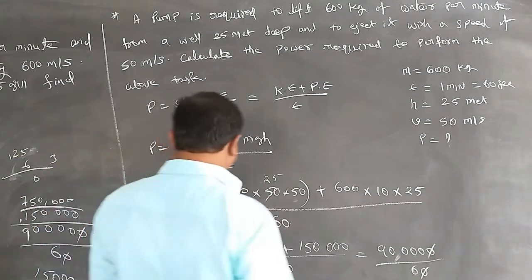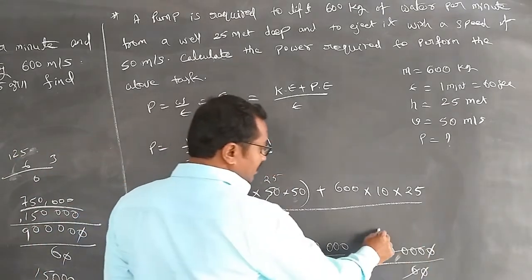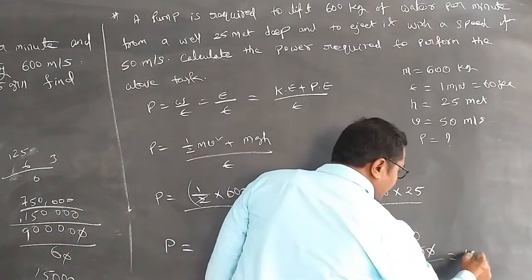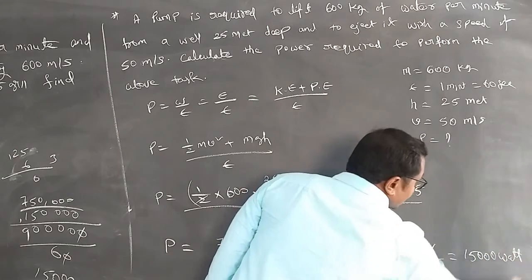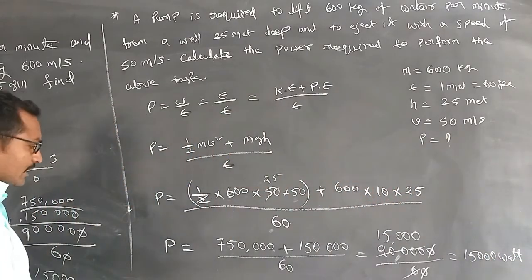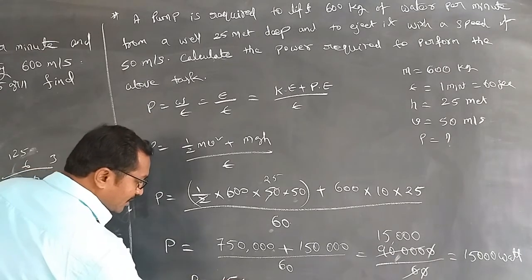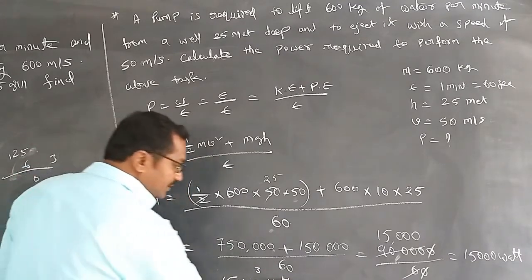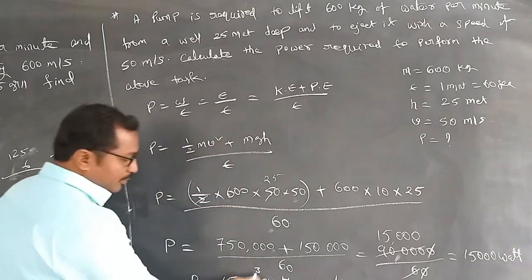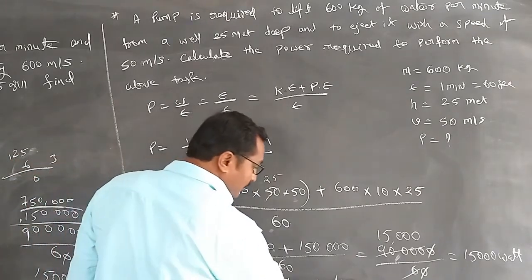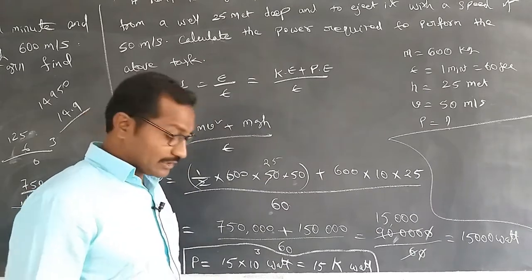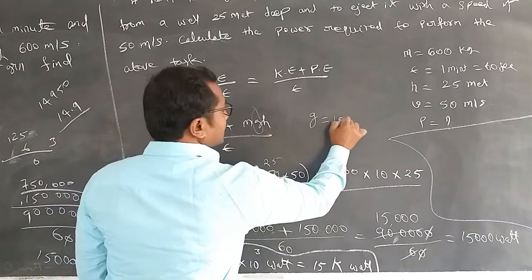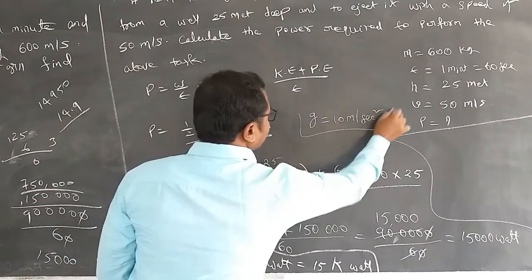Okay, right. And the next case is 6 ones are 6, 6 fifteens are 1, 2 and 3. So the value is 15,000 watt. In other words, I am going to write this as 15 into 10 to the power of 3 watt, otherwise 15 into 10 to the power of 3 means kilo. Right. And in this one we have one more issue, that is I have taken the value of g as 10 meter per second square.